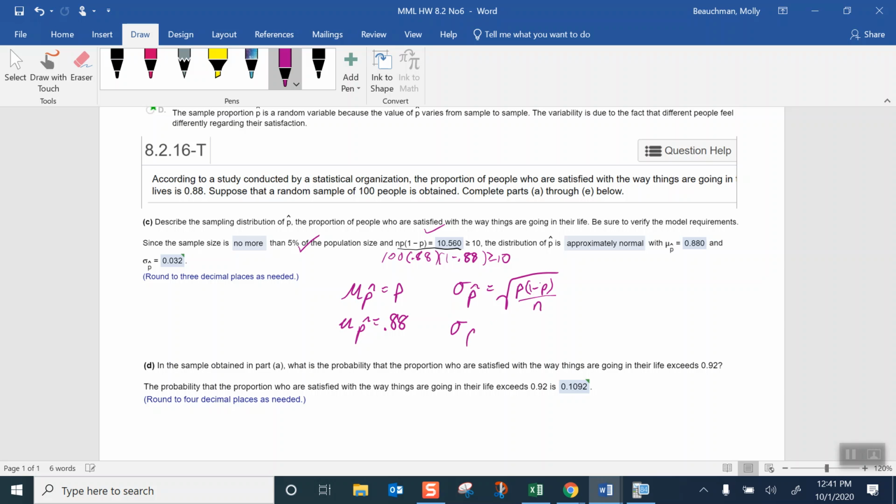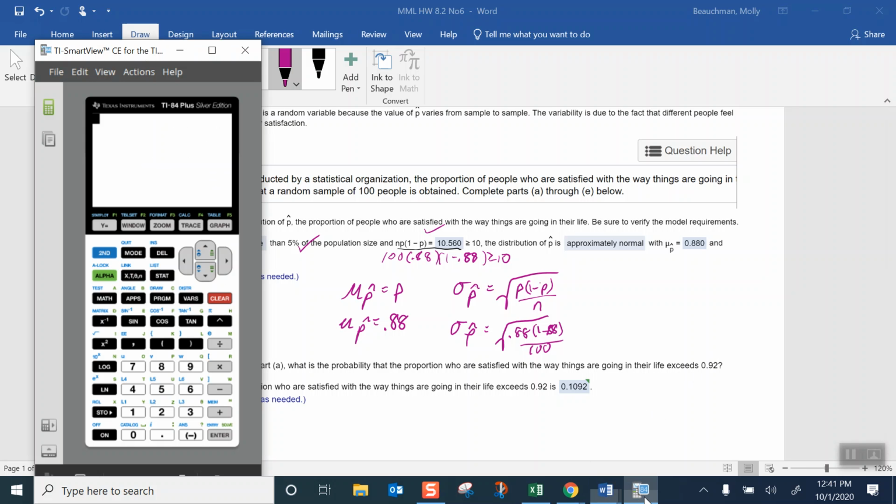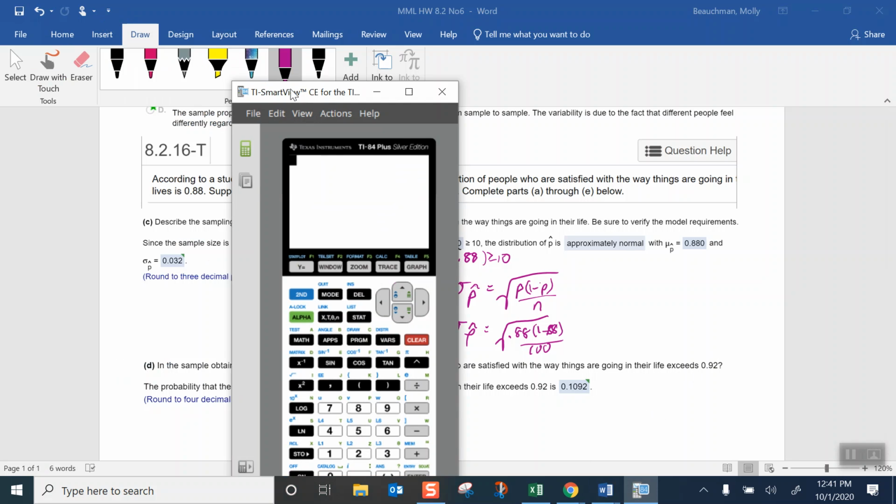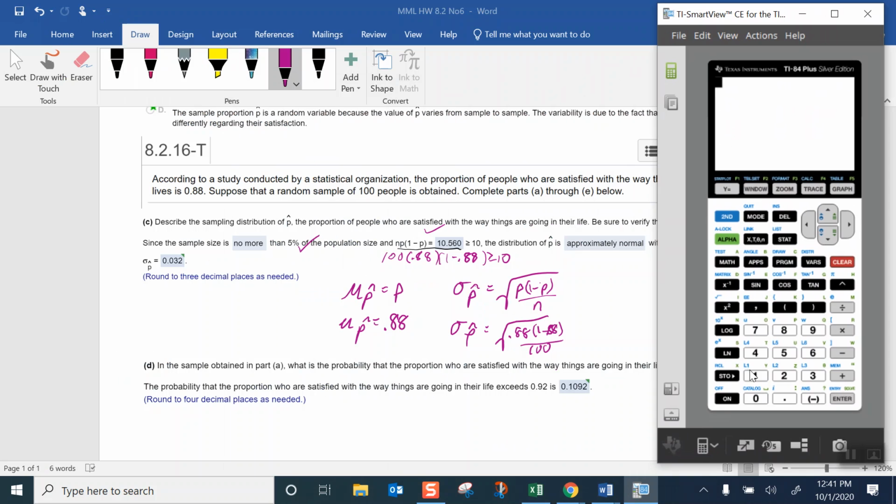So we substitute p for population proportion, which is 0.88, times 1 minus 0.88, divided by the sample size of 100. When we round it, we get 0.032, but I want to make sure that I go a few more places than that for the next question, just to make sure I've got it to enough places.